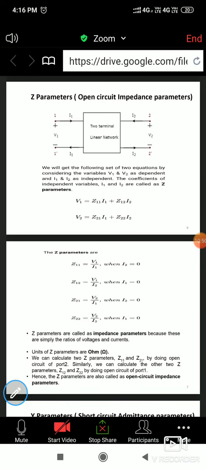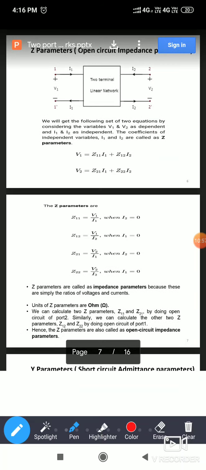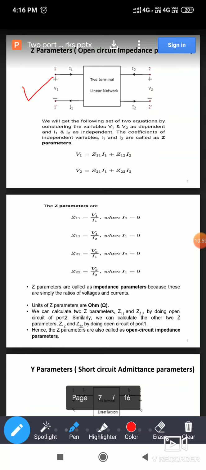Next, we are going to start the Z parameters. For all parameters, this will be the common circuit. We already know that. This common circuit is what we are going to use for finding all the parameters of a two-port network.